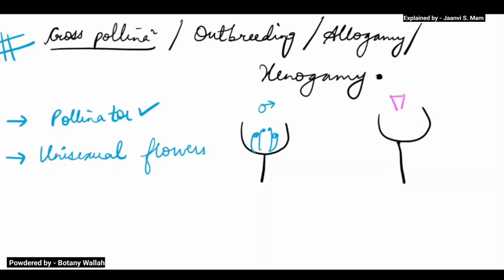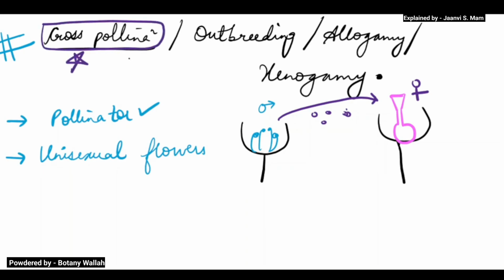So in this condition, what will happen? There will be a need for this female part to get pollen from another male part. So here there will be a requirement of pollen from another flower. We spoke about how cross pollination occurs between two different plants.